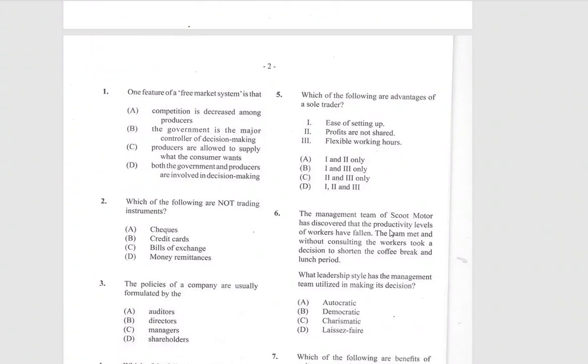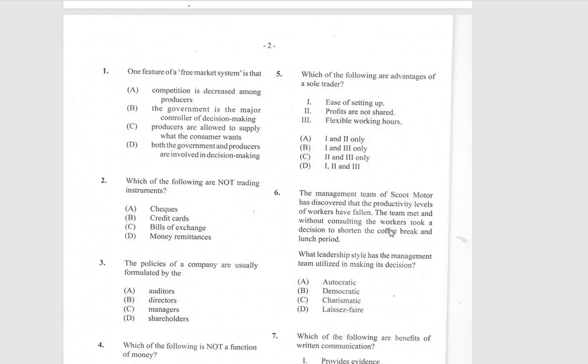Question 1. One feature of a free market system is that A. Competition is decreased among producers. B. The government is the major controller of decision making. C. Producers are allowed to supply what the consumer wants. Or D. Both the government and producers are involved in decision making. And we know the answer is C. Producers are allowed to supply what the consumers want.